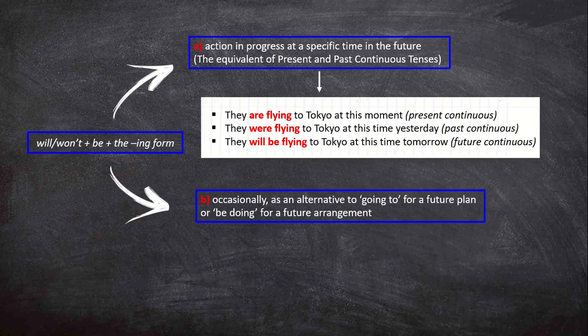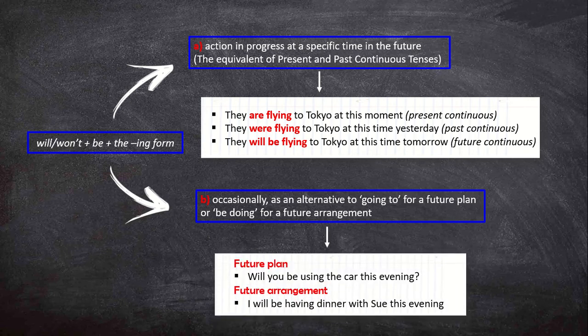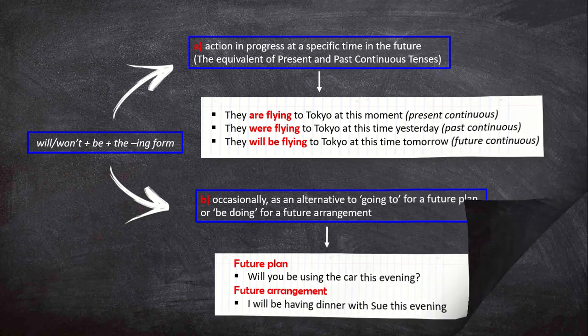The second usage of future continuous is, occasionally, as an alternative to going to for a future plan or be doing for a future arrangement. We say, will you be using the car this evening for a future plan? Or, I will be having dinner with you this evening for a future arrangement.